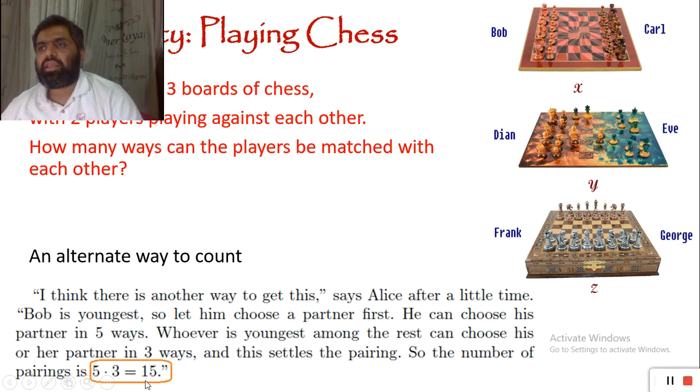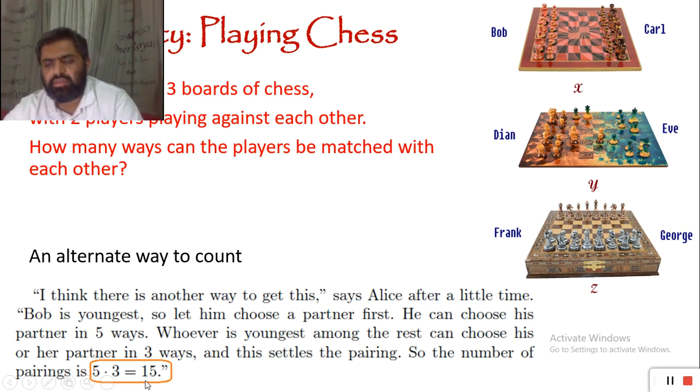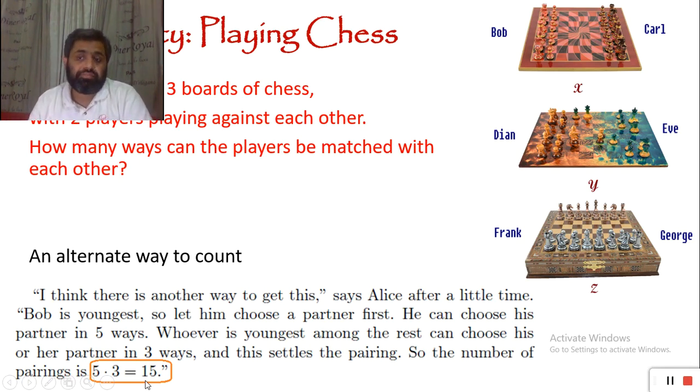So it's 15. And then suddenly someone says, oops, actually it's just a handshaking problem, because each and every one has to play a match against each other. So this is just like we are going to shake hands with each other. So it's n times n minus 1 divided by 2. 6 players, so 6 times 5, 30 divided by 2. We are going to have 15 matches. There are 15 possibilities of having a match. Each person is playing a match against each other one.